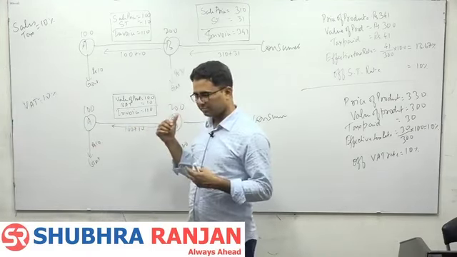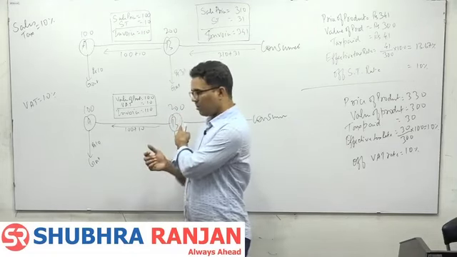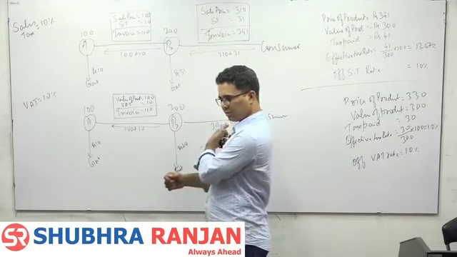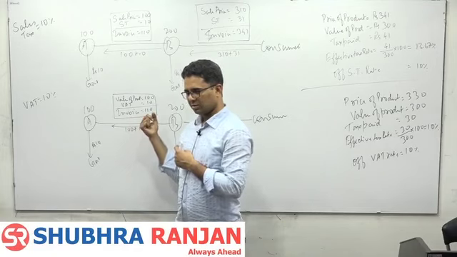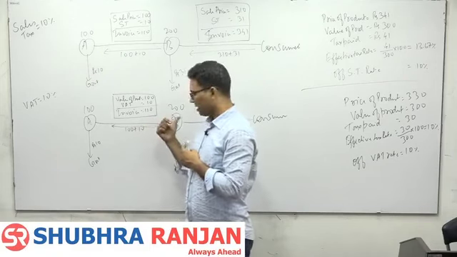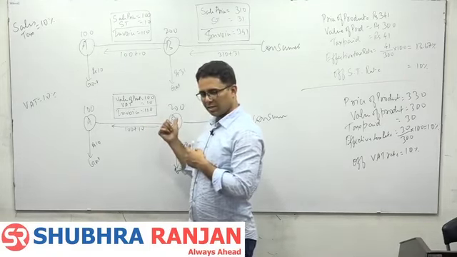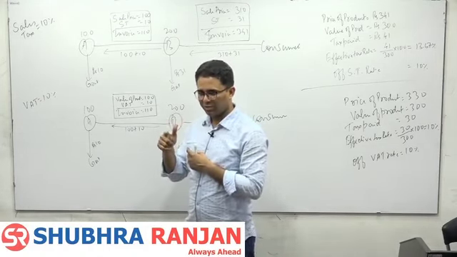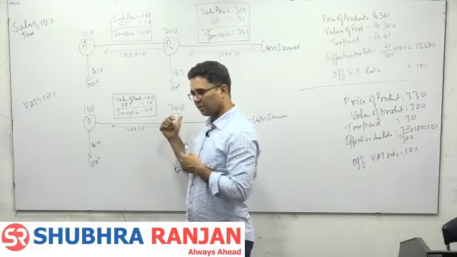look here, suppose this is SR Private Limited. Now SR Private Limited is purchasing the chairs and selling educational services. Actually, let me tell you what is happening.